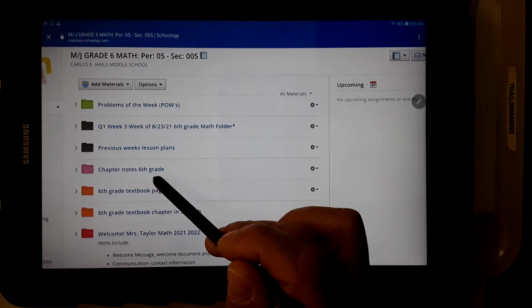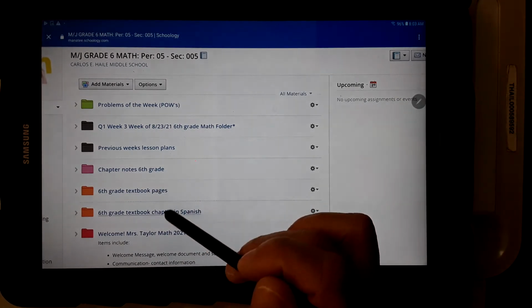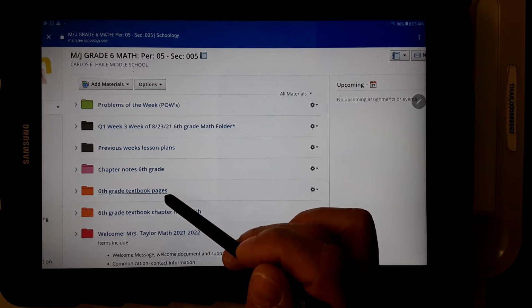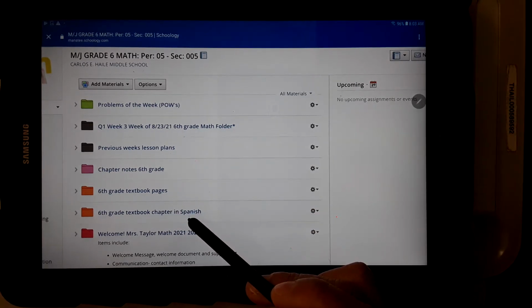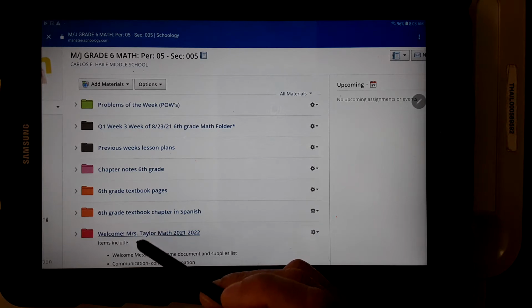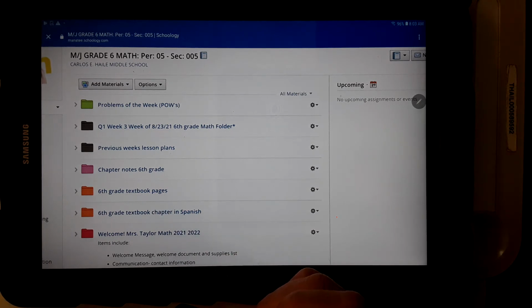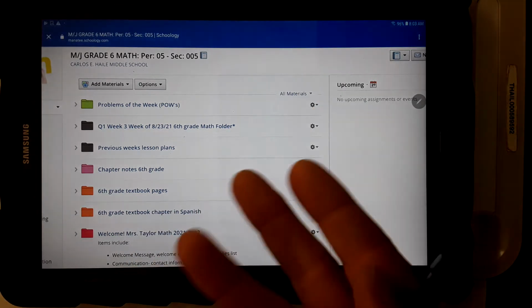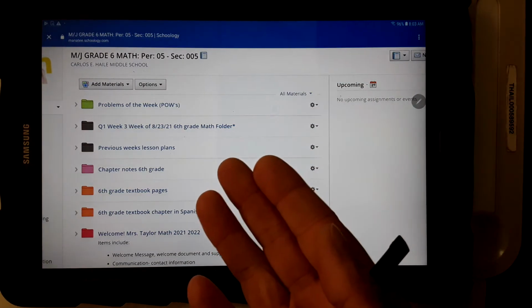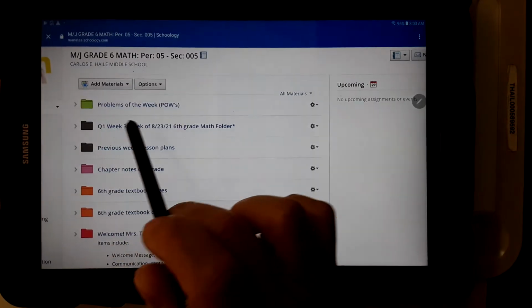Here are the chapter notes, right? By chapter, they're listed. Here are where the textbook pages are. Here's where the textbook pages are in Spanish. And then any other resources in my welcome folder are down here. I have a lot of other important resources here, including the textbooks there as well. So I'm going to click on what your child should do. So the problems of the week are the bell work. They do those in class, okay?